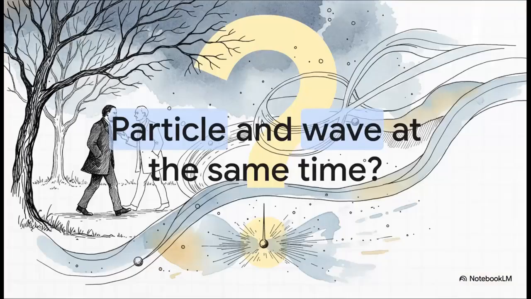This whole question literally kept scientists up at night. Heisenberg himself actually wrote about taking these long, agonizing late-night walks in a park in Copenhagen, having these endless, intense debates with Niels Bohr. He kept asking himself over and over, can nature really be this absurd? Can a fundamental piece of the universe really be a localized point and a spread-out field at the same time? In classical terms, it's just a straight-up logical impossibility.